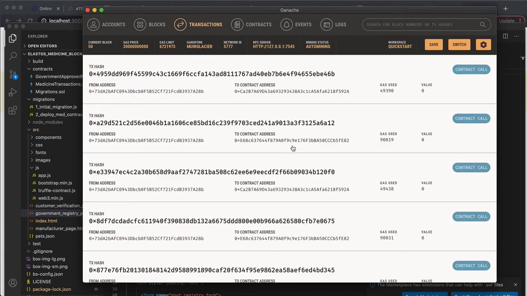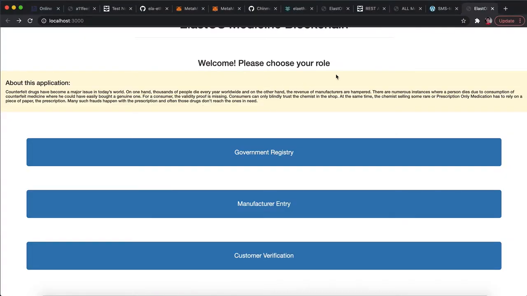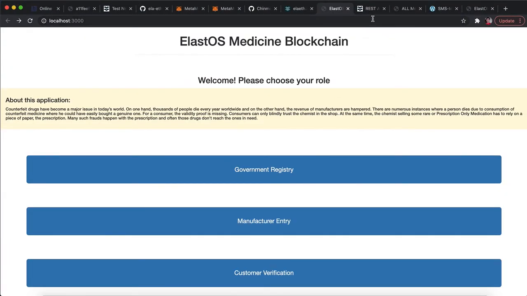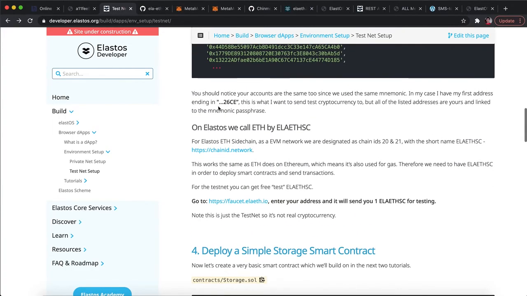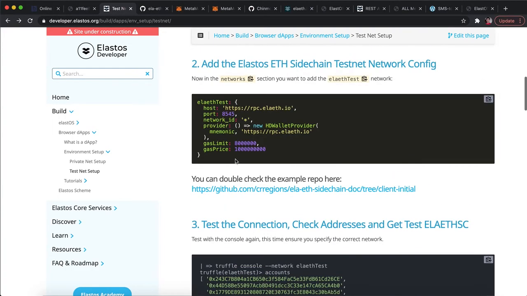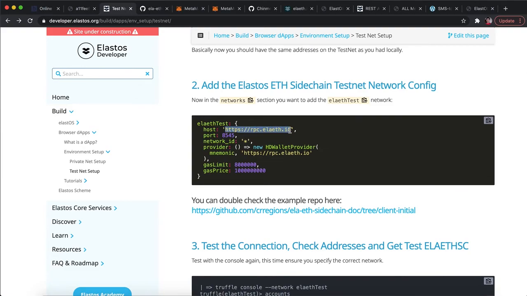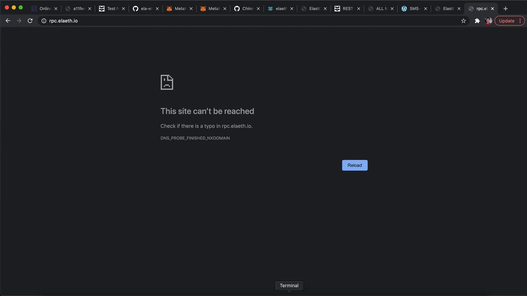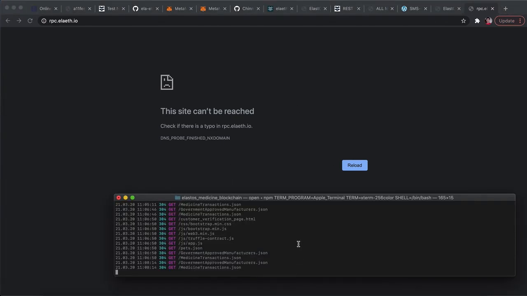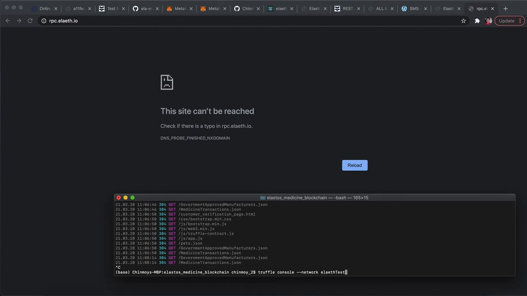We tried to show this demo on the Elastos chain itself, but for some reason Elastos is down today and it's not working. If you try to open that, let us just check quickly. It seems to be down, so we were unable to migrate these smart contracts into the Elastos network.